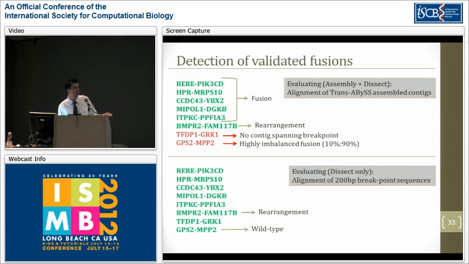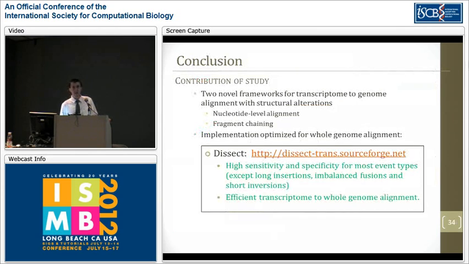The results are much better for the futuristic type of experiment, though. When we extract the breakpoint sequences ourselves, Dissect was able to capture all of the breakpoint sequences correctly for all fusions. Since Dissect does not rely on any gene annotation, it did not report some of these as fusions, but one of them was reported as rearrangement and one of them was reported as wild type. When we further compared this to a gene annotation, we could say these are in fact fusion breakpoints.